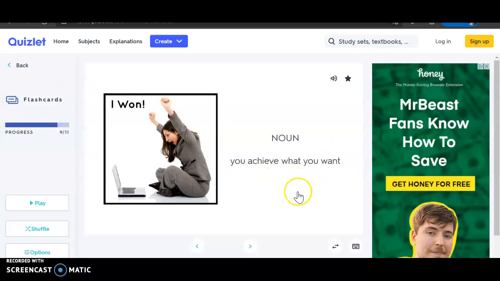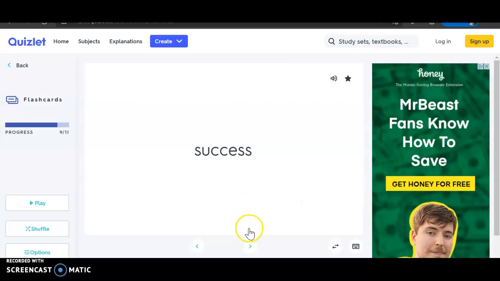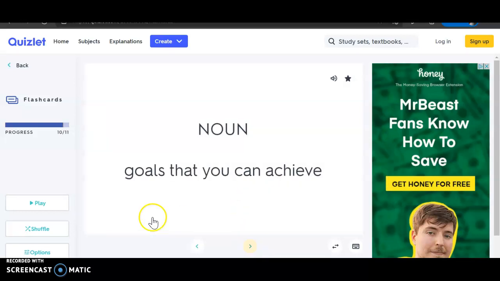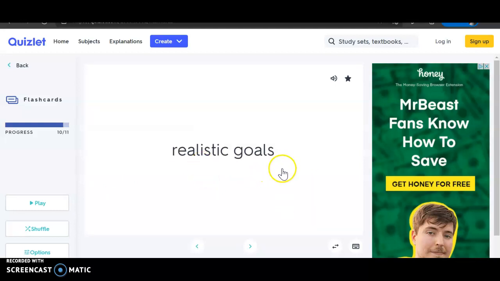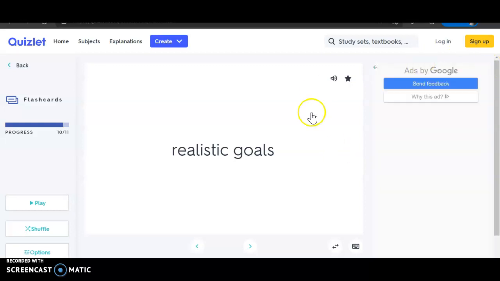Noun, you achieve what you want. Click success. Arrow, goals that you achieve. Okay, click realistic goals. And I can also click here and it will give you the sound. So play it again. Realistic goals. Okay, look, this is an X. This is an ad, exit.